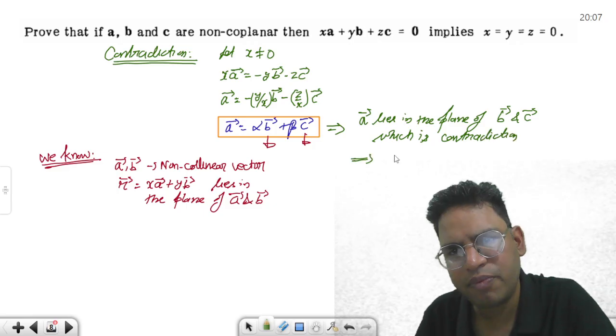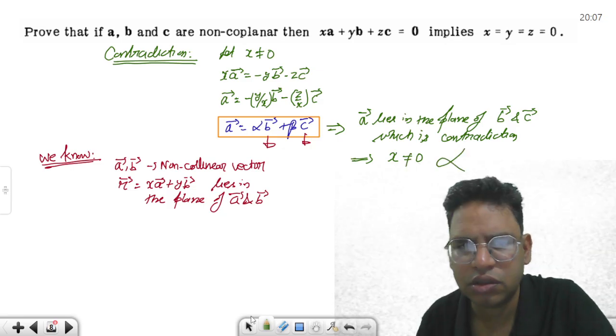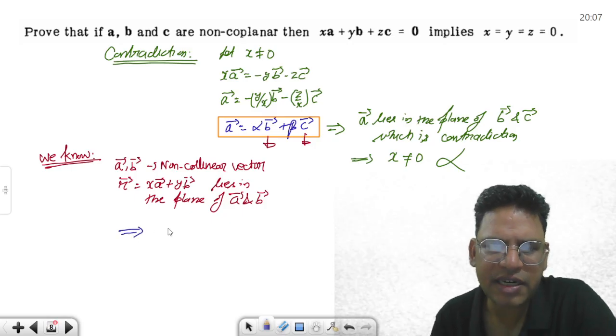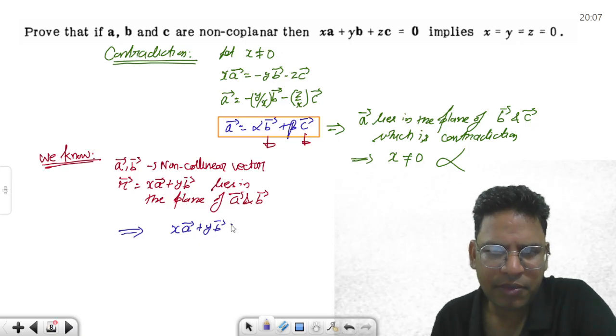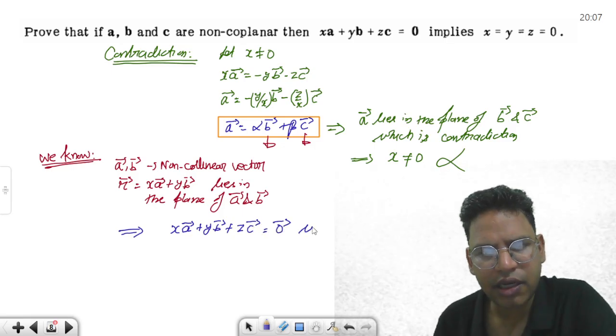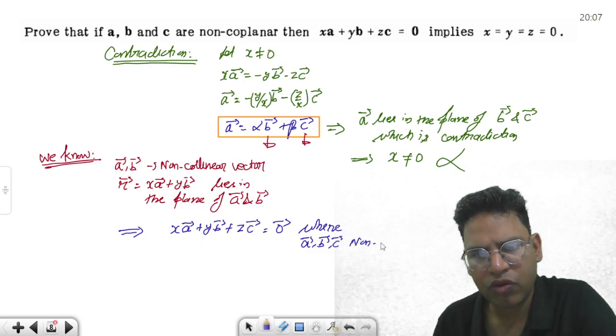It simply means x is 0; x cannot be 0 is wrong. Okay, so it simply translates as xa plus yb plus zc equal to 0 vector where a, b, c are non-coplanar.